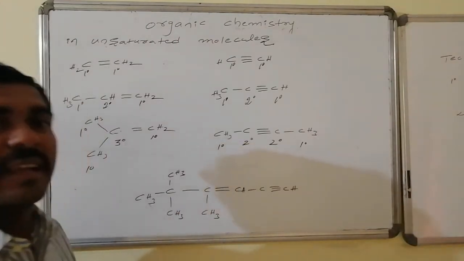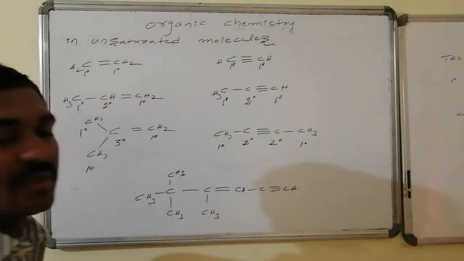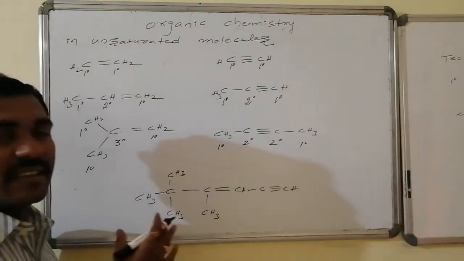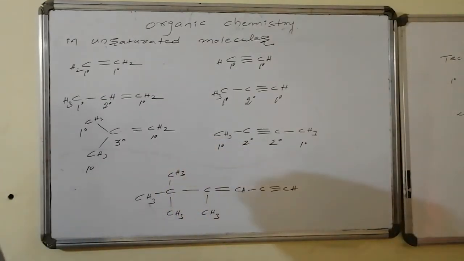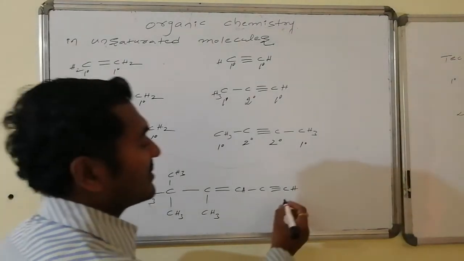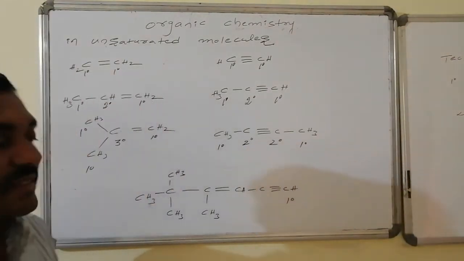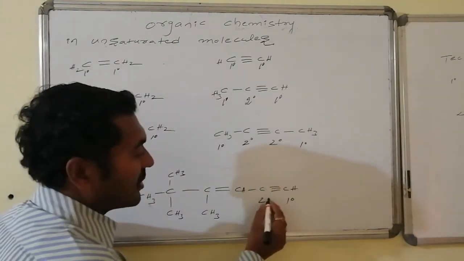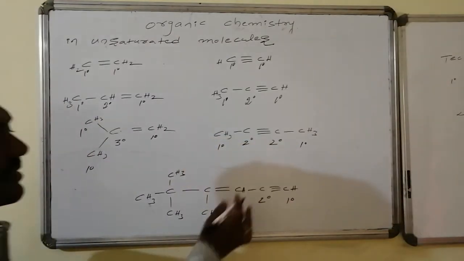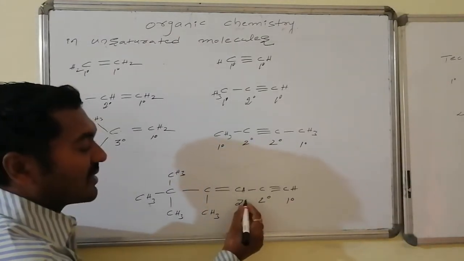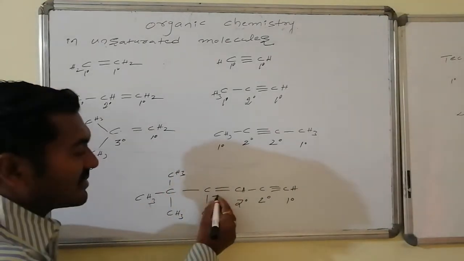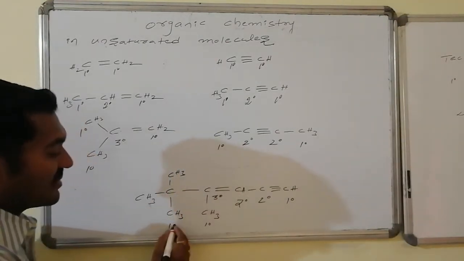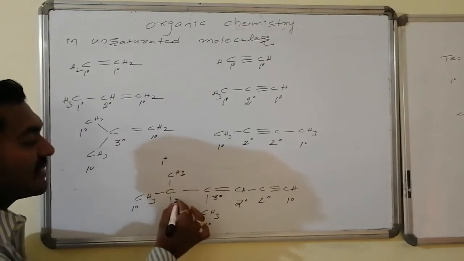I will write, you make a list of the things: how many primary carbons are there, how many secondary, tertiary, quaternary, followed by corresponding hydrogens like primary, secondary, tertiary. Yes, this is connected with only one carbon, that is primary. Connected with two carbons, this is secondary. This is also connected with two carbons, that is also secondary. And this carbon is connected with three carbons here, hence it is tertiary. And this is primary, this is always primary, already we made the discussion, and this one is quaternary.